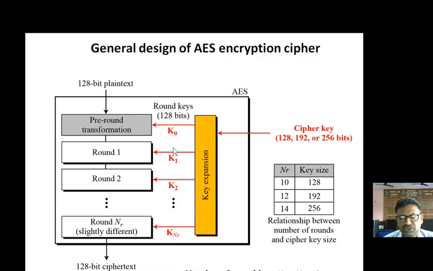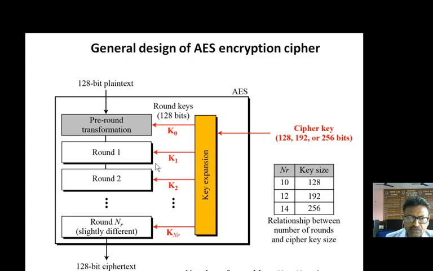Of course, this key which is being generated, whatever we have selected as the 128-bit key, out of that the first round key is used, and this is the pre-round transformation. After that we will be having a number of rounds. If there are 10 rounds, after the pre-round transformation, we go with the 10 rounds, and then finally we will be getting the 128-bit ciphertext. So, meaning thereby, if there is a 128-bit key, then there will be 10 rounds. But one round is being used as a pre-round, so the total number of keys required for AES encryption will be 10 plus 1, that is 11.